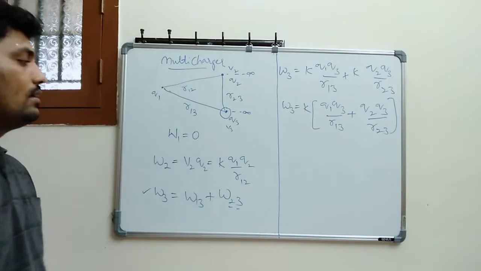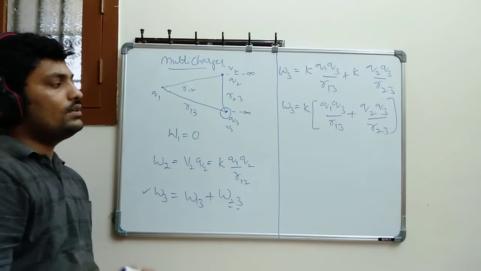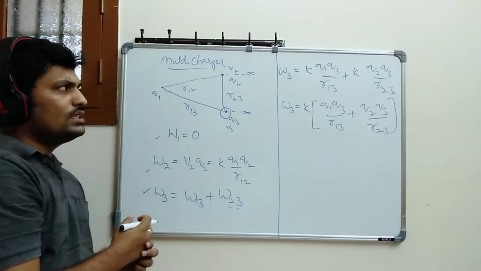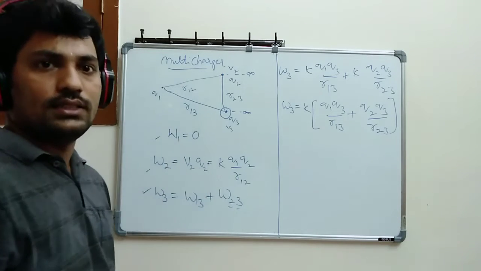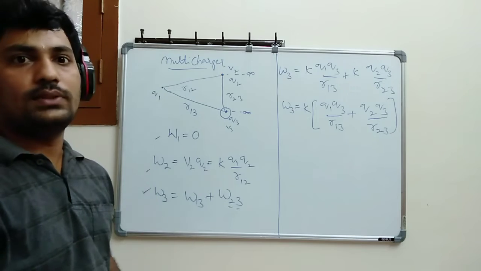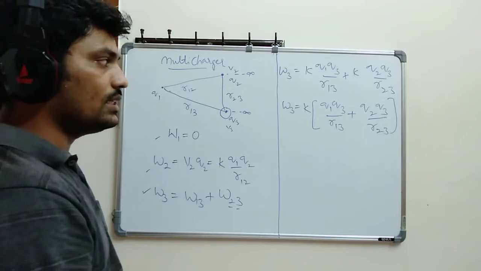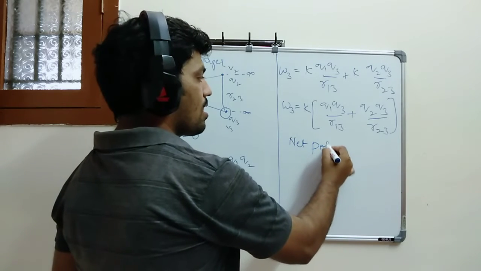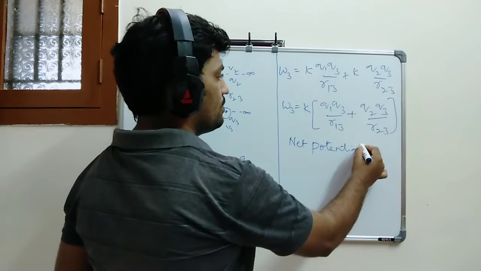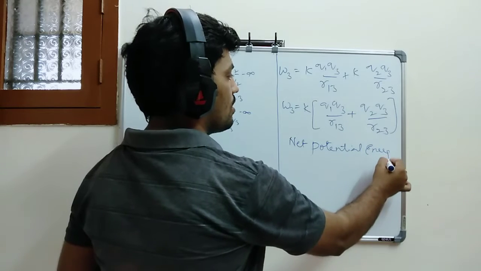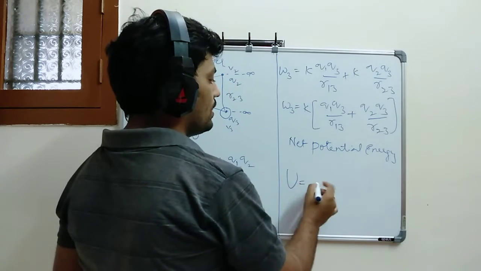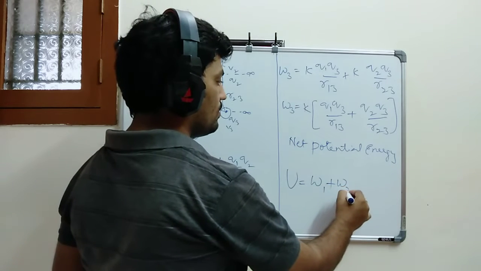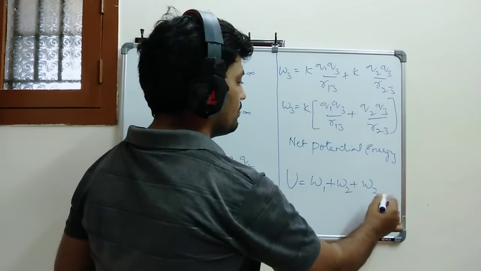Okay, fine. Now you got the work done W1, W2 and W3. This is nothing but your total potential energy. This is all your total potential energy. So now the net potential energy, what can I write down? Net potential energy U is equal to, you can write W1 plus W2 plus W3.